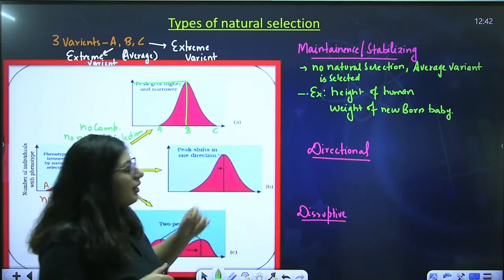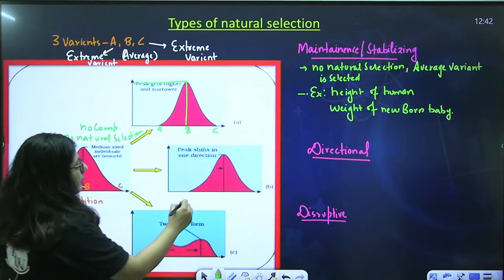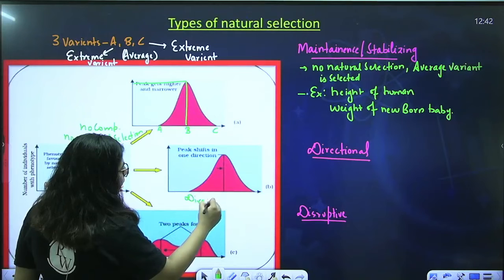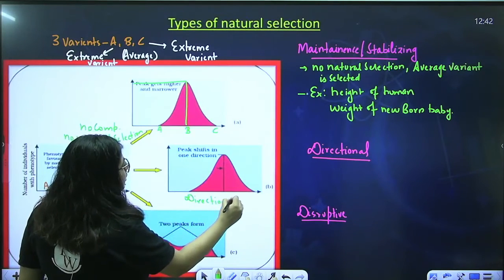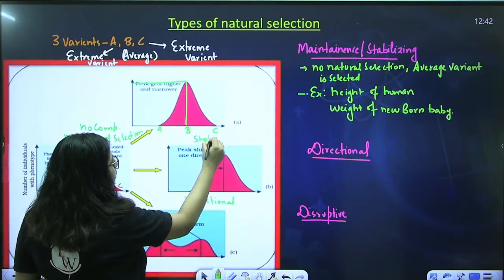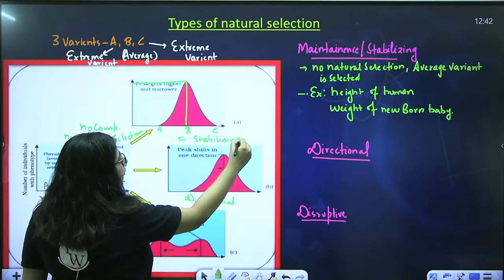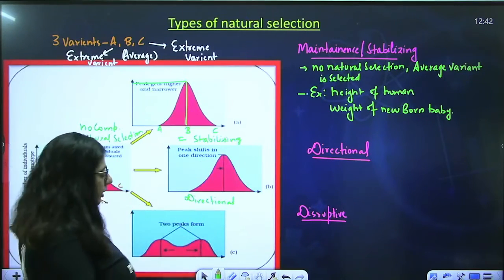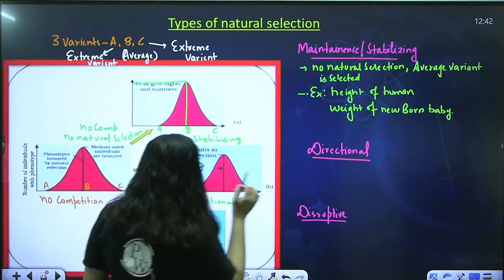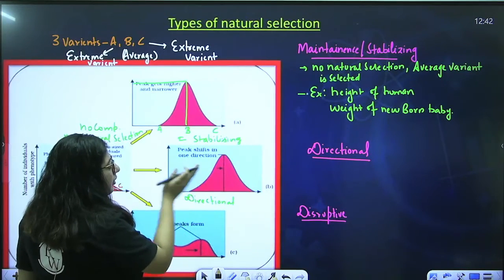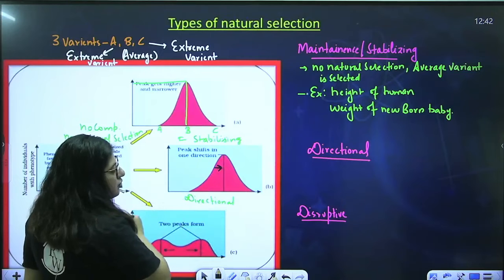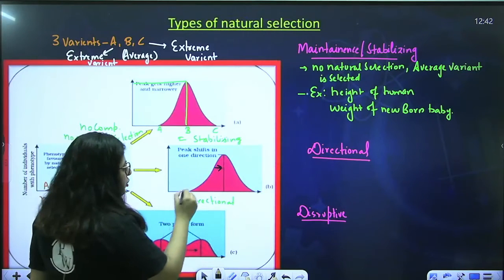Okay, second is directional. So this one is the directional. This one was stabilizing. Okay, so what happened in the directional one? You will see that here the graph will move into one direction.